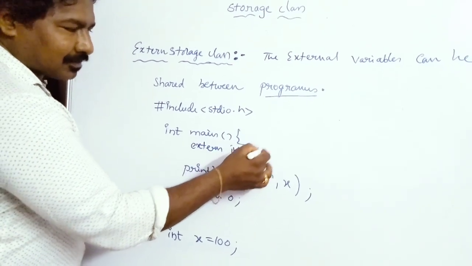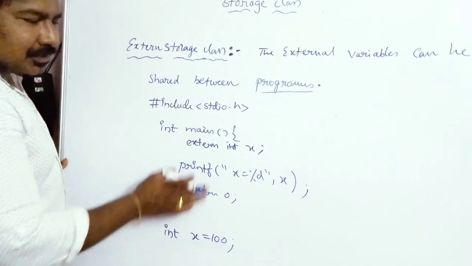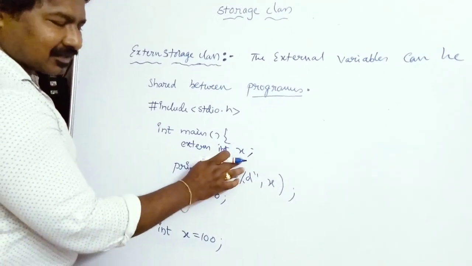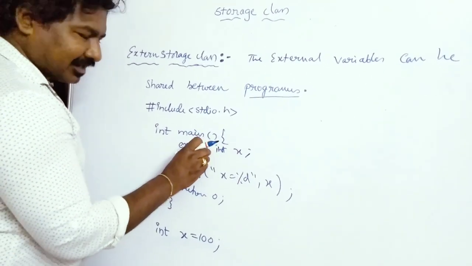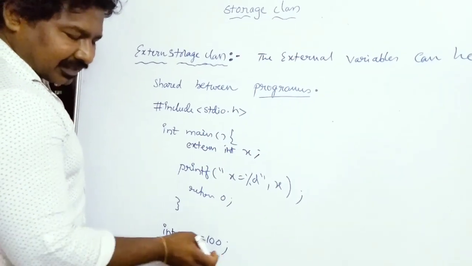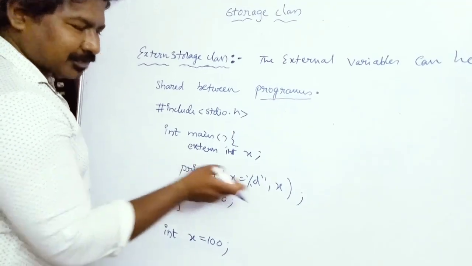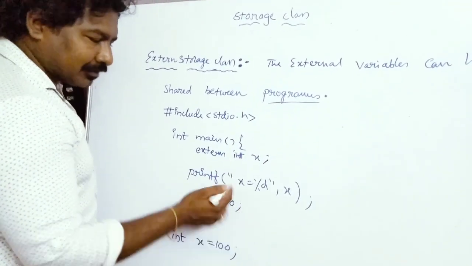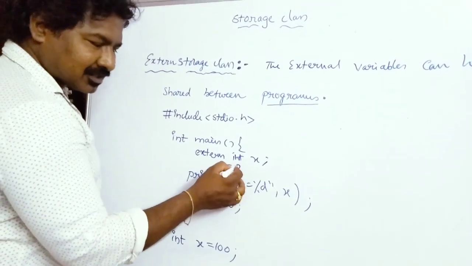That means when the main program sees extern int x, it knows x is not declared here. x is declared after main. So it goes there, the x value 100 will be taken, and this prints the value of x as 100. If you want, you can change the value of x also. This means you can change x to 200, and still you can print the value of x as 200.